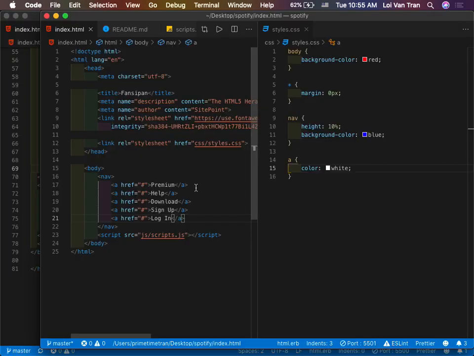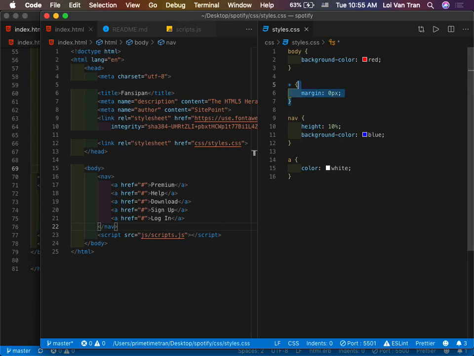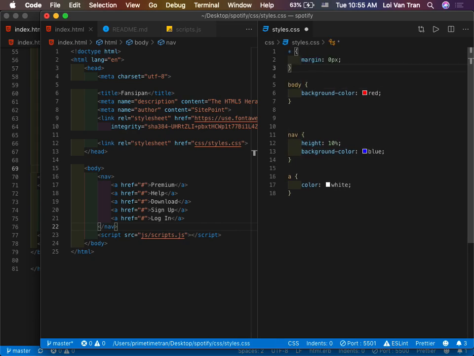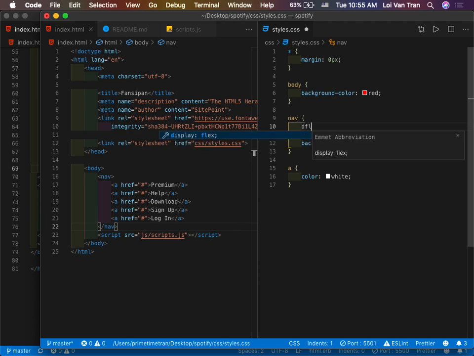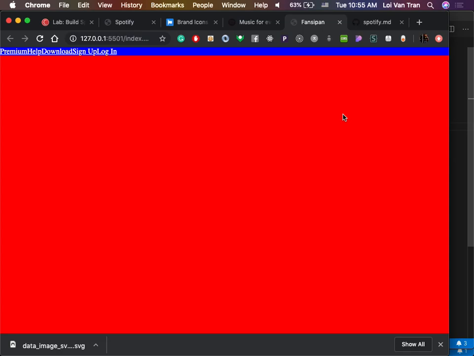So we're gonna use something called flex. So in our nav, let me go ahead and move this up. Typically the star selector, you guys should put it at the very top. So we look at our nav, and we're gonna say display flex. Flex is basically a system used to position things relatively, right? We should not be hard coding things because yes, they may solve the problem on our screen, but as soon as you push to production and someone is using a different size screen, it's gonna look like crap, and someone's gonna complain to you guys. I guarantee it. So we're gonna display flex. We're gonna refresh and we're gonna see that nothing happens.